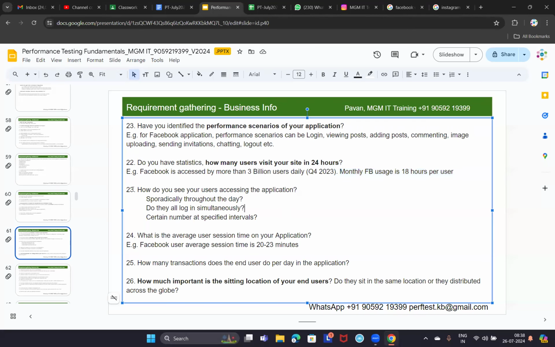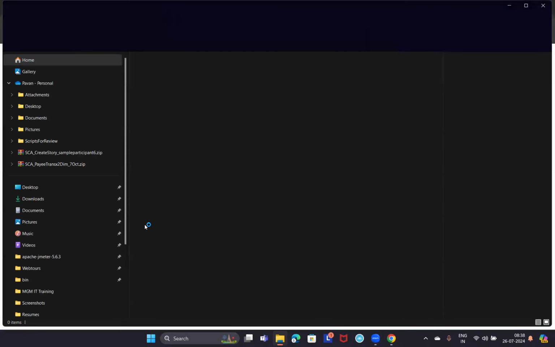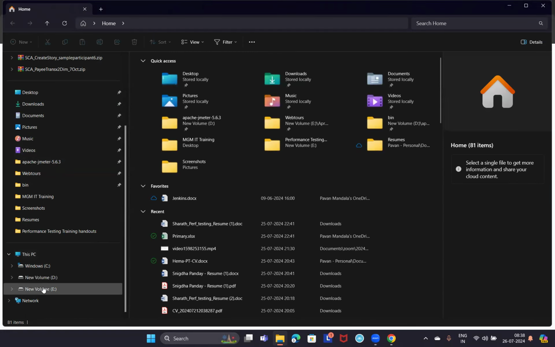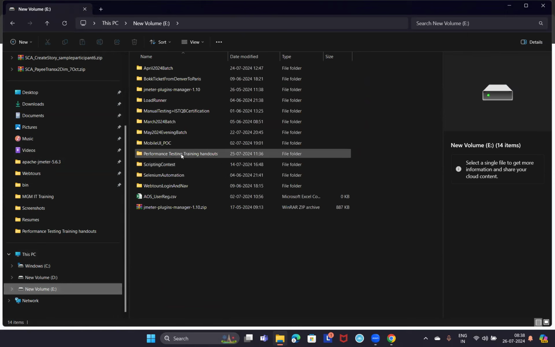Right. And then the next one is, how do you see your users accessing the application? And we already discussed, guys, we need not remember each and every point out of this, because we will be sharing a requirement gathering document.